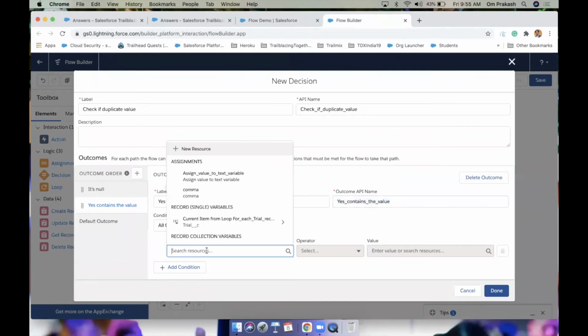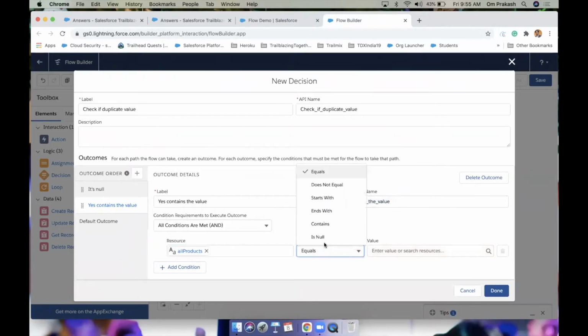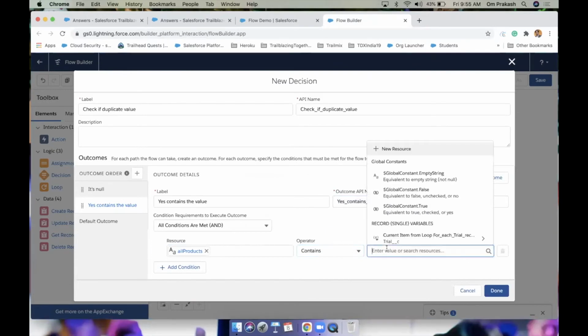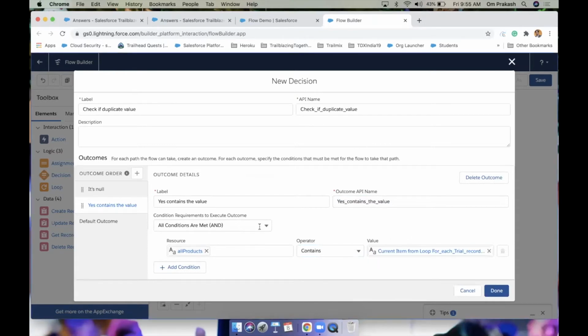Yes, it contains. So how are we going to check this technically? See, resource: all product contains, remember, the current trial record, which means this variable is coming from the loop. So this dot related products. Our text variable already contains this value, then we give this outcome: yes, contains the same value.